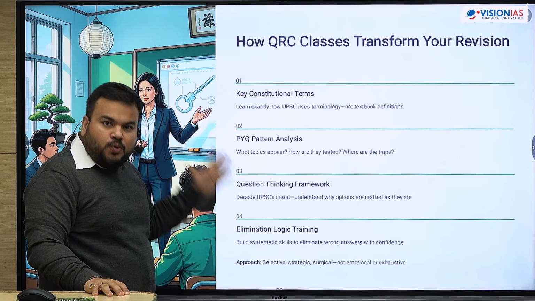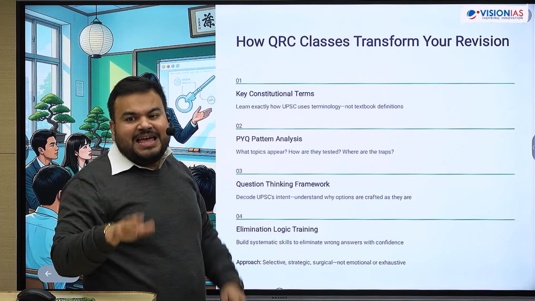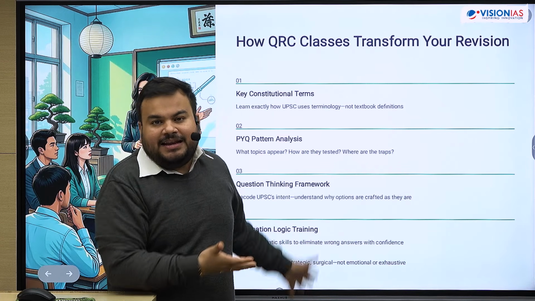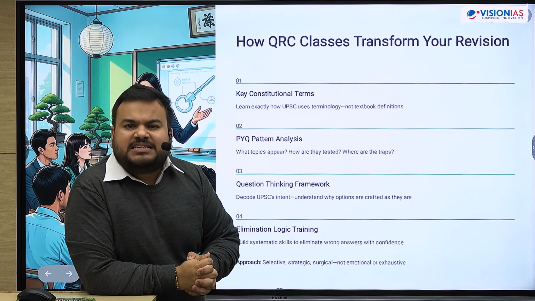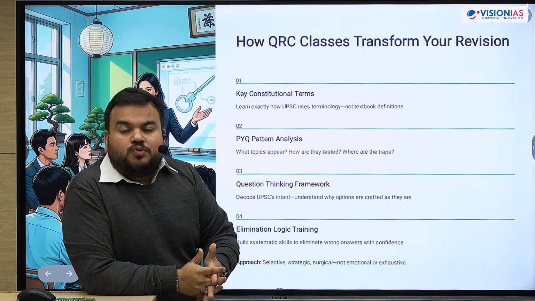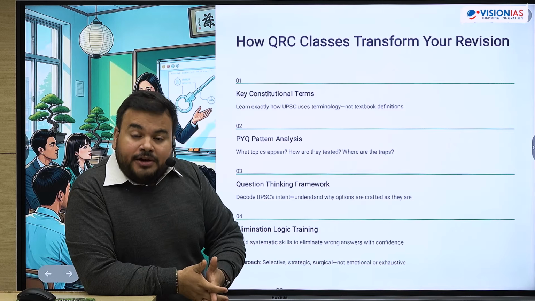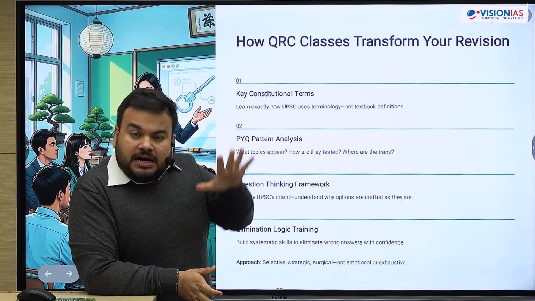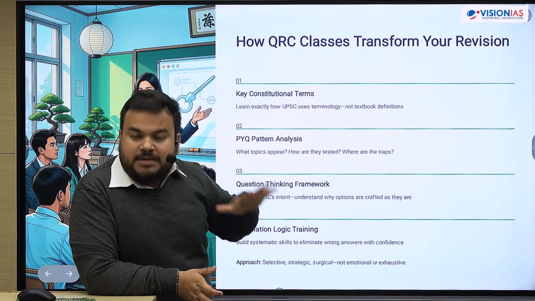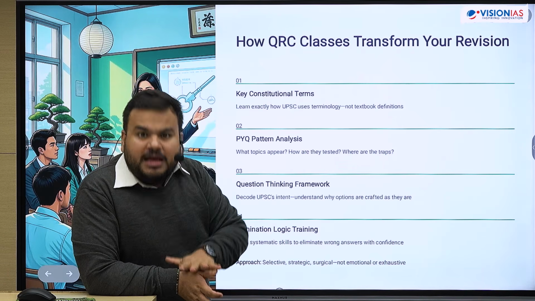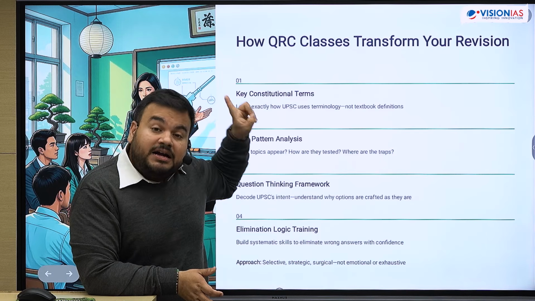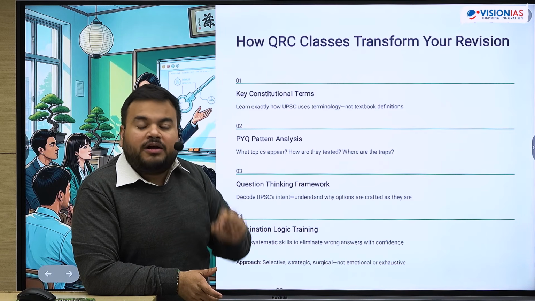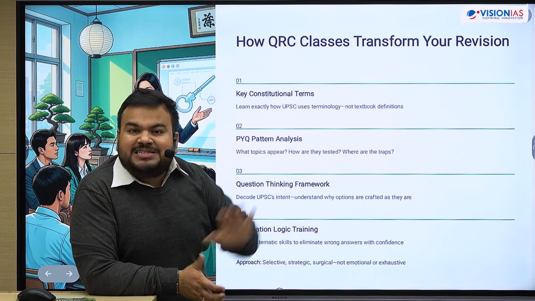Although the nature of questions has changed, and it is now only 1, only 2, only 3, there is still a high probability that if we read well, understand well and revise in this manner, we are in a very right position to eliminate options in this examination.